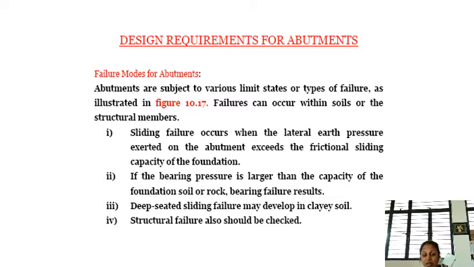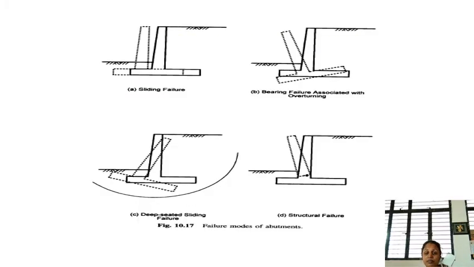It may be a sliding failure, which occurs when the lateral earth pressure exerted on the abutment exceeds the frictional sliding capacity of the foundation. If the bearing pressure is larger than the capacity of the foundation soil or rock, then bearing failure results. The soil will not be able to hold the abutment in position. Then there is deep-seated sliding failure, which may develop in clayey soil. Suppose the soil is too clayey, then there may be deep-seated sliding failure. Also, the structural failure should be checked.